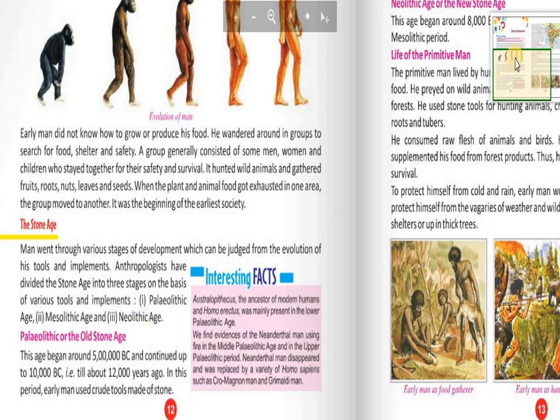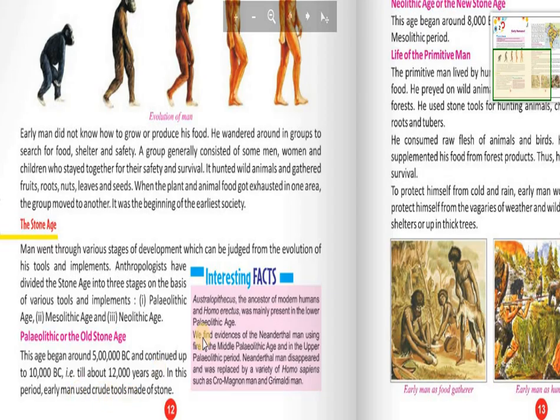So now let's see what is the Paleolithic or the Old Stone Age. This age began around 5 lakh BC and continued up to 10,000 BC. That is till about 12,000 years ago. In this period, early man used crude tools made of stones.